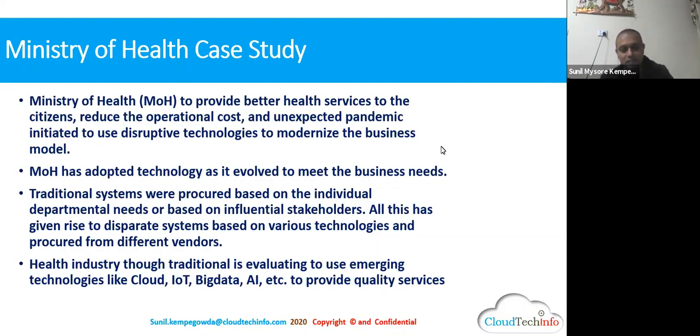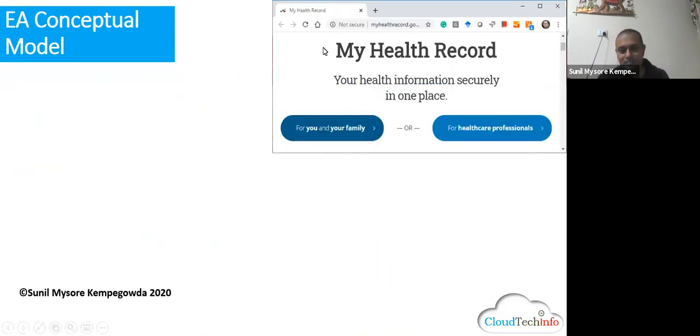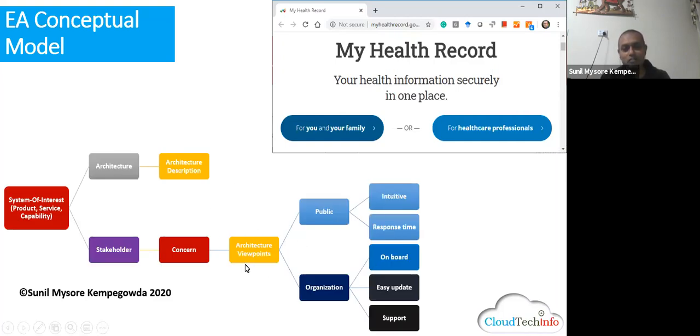Okay. I hope all of you read this. Okay, see, first of all, we understand what is the conceptual model of the enterprise architecture. This one is from the IEEE model. See, this whole model is from IEEE. I forgot to bring the actual model. If you see the actual model, it will take some time to understand. It took me 1 year, guys, to really understand this and come up with this concept.